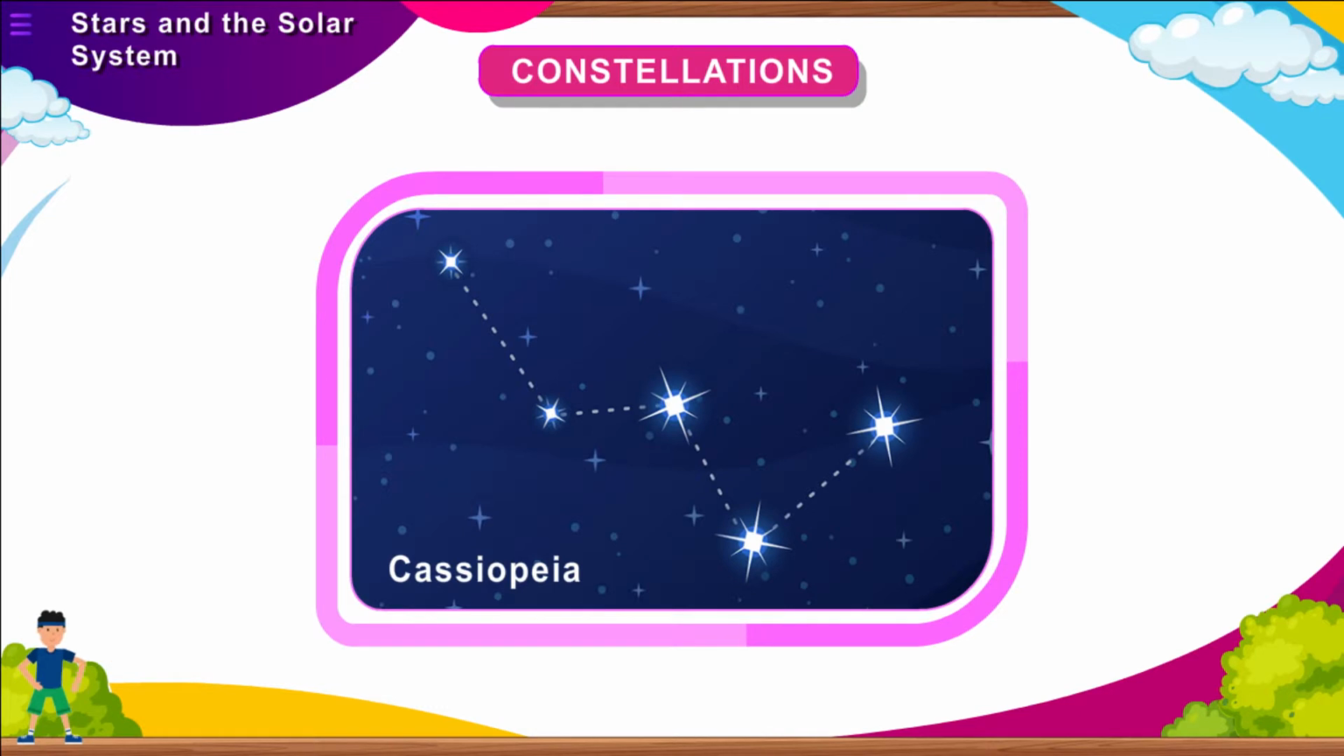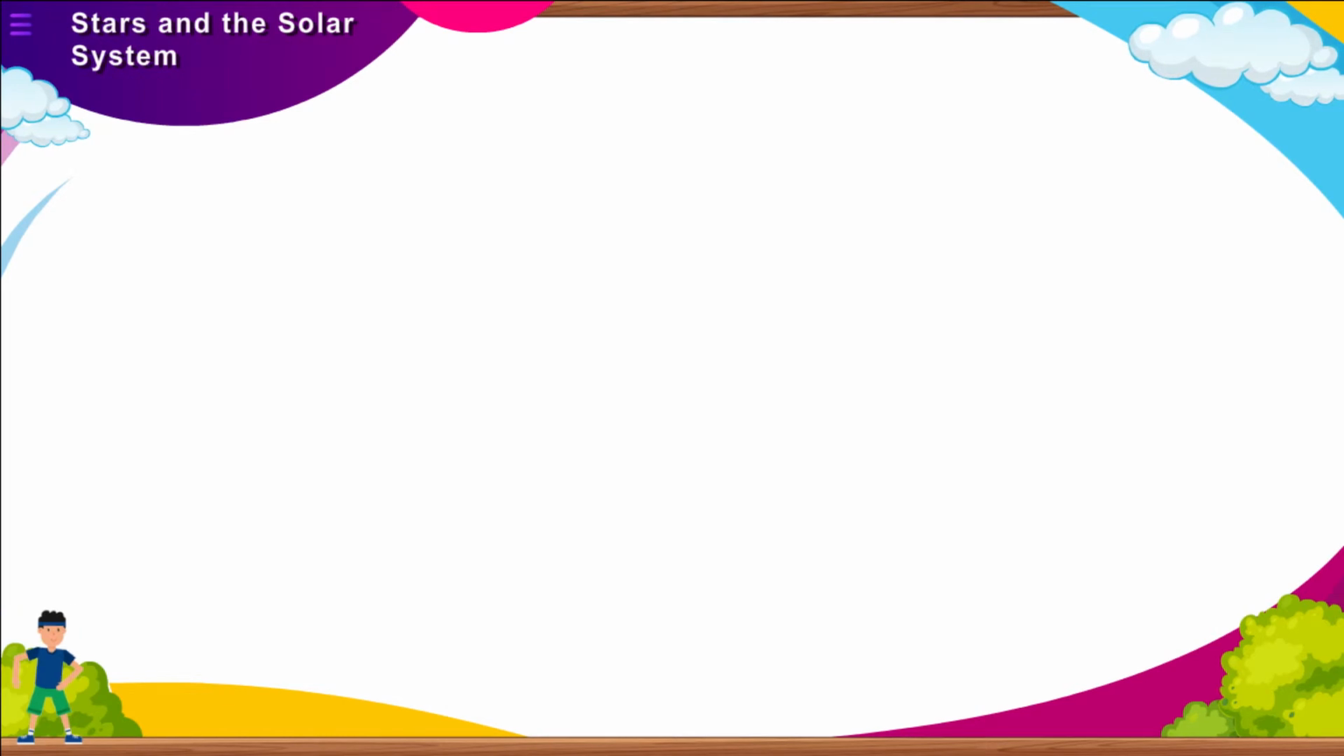Cassiopeia. It is another permanent constellation in the northern sky. It is visible during winter in the early part of the night. It looks like a distorted letter W or M. Its name in Indian astronomy is Sharmishtha. It is a group of 5 stars.